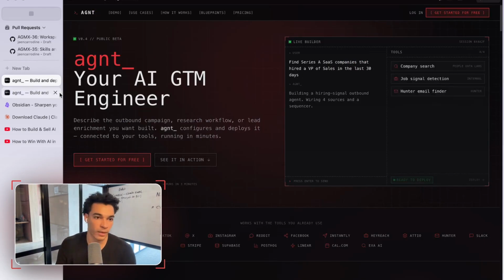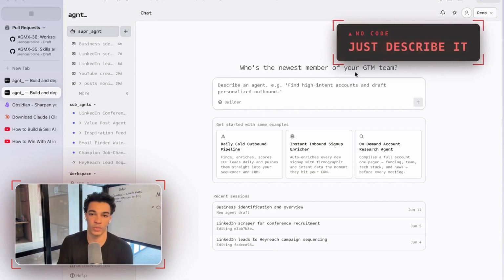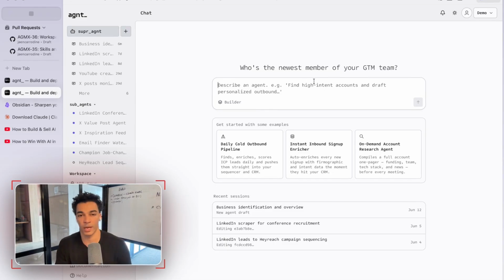Cool. Now jumping in, we'll go into my workspace here. And this is set up so that it's super easy to build these agents just by describing exactly what you want. So I'm going to use Whisperflow for this again. And what I'm going to do is I'm just going to click record and describe the agent.